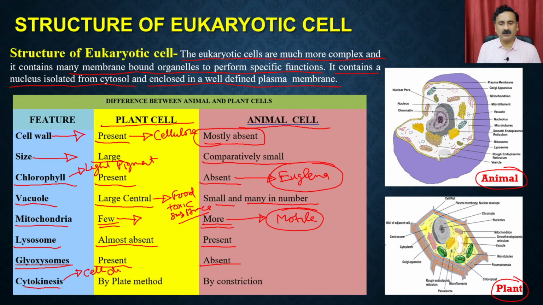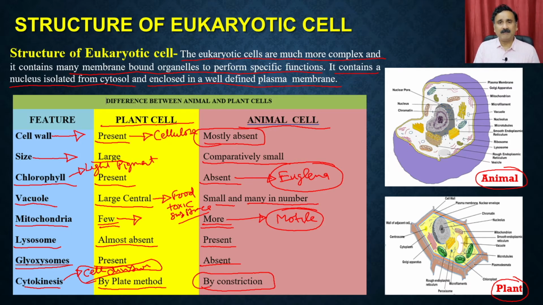This we are going to discuss in due course. So cytokinesis is the cell division. Cell division is always by the plate method in the case of plant cells, whereas it is going to be by constriction in the animal cell. So these are some of the notable differences between the animal cell as well as the plant cell.